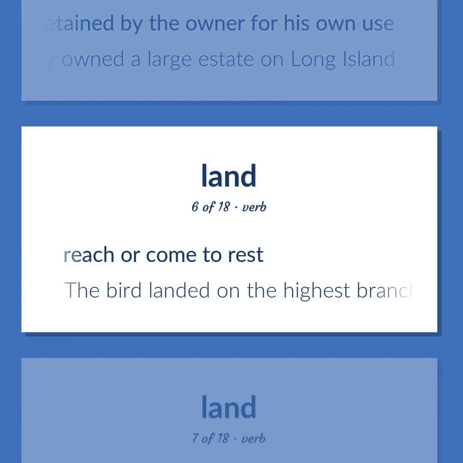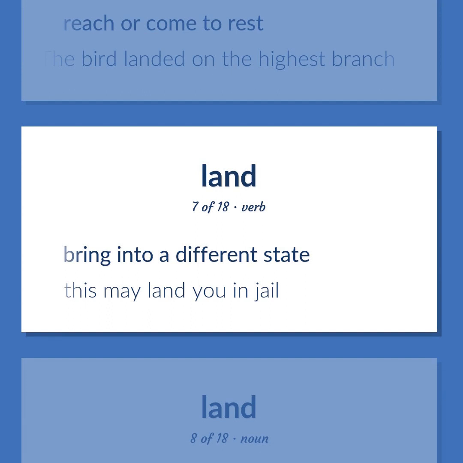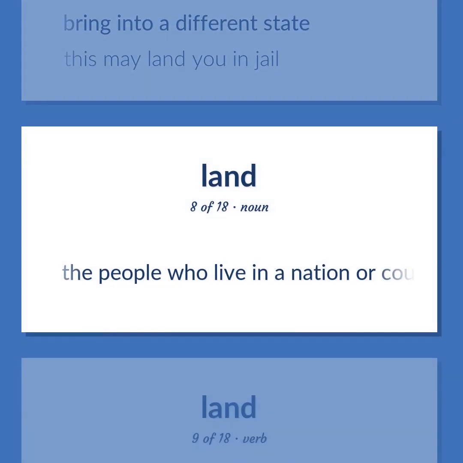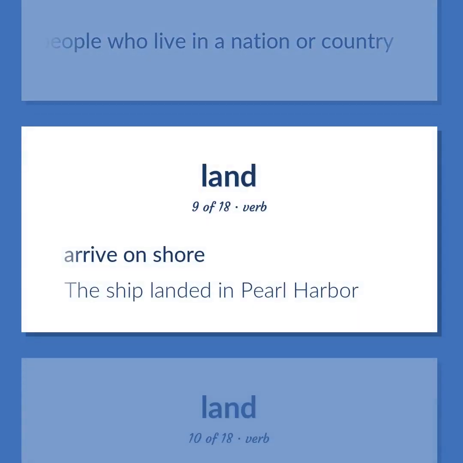Reach or come to rest. The bird landed on the highest branch. Bring into a different state. This may land you in jail. The people who live in a nation or country. Arrive on shore. The ship landed in Pearl Harbor.